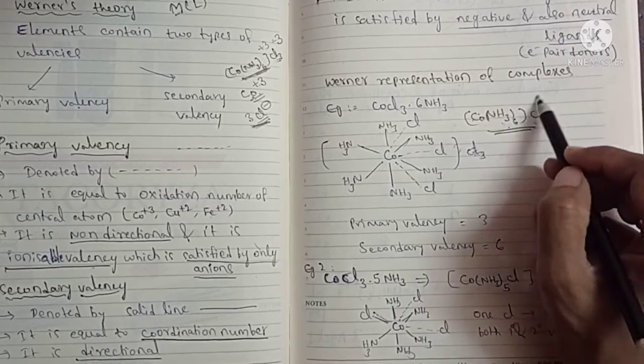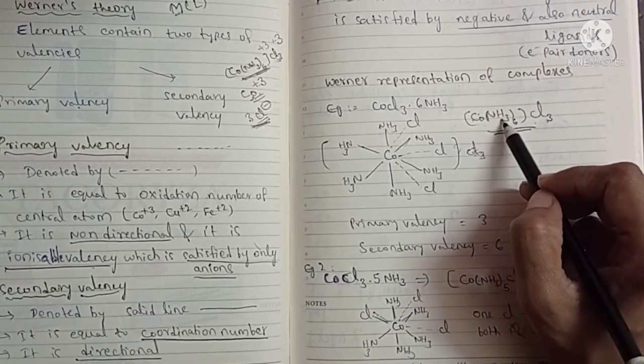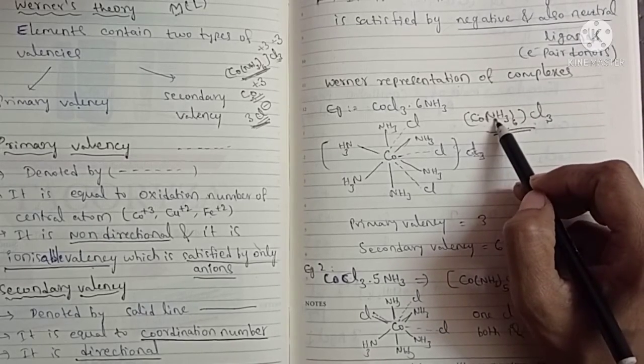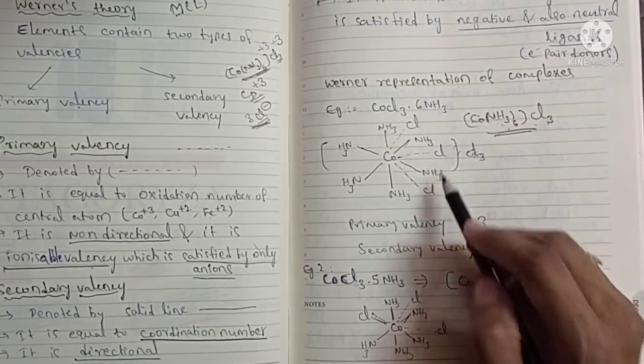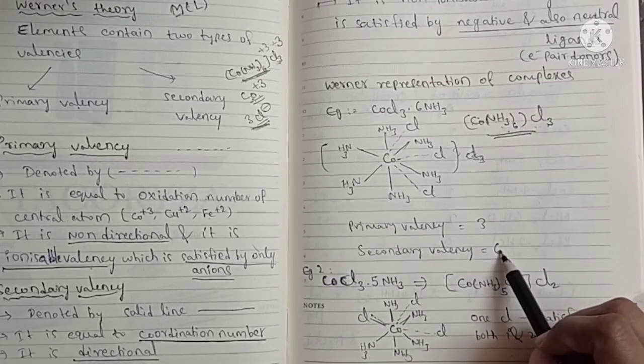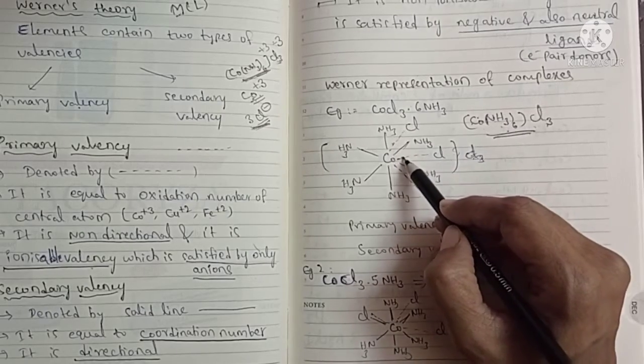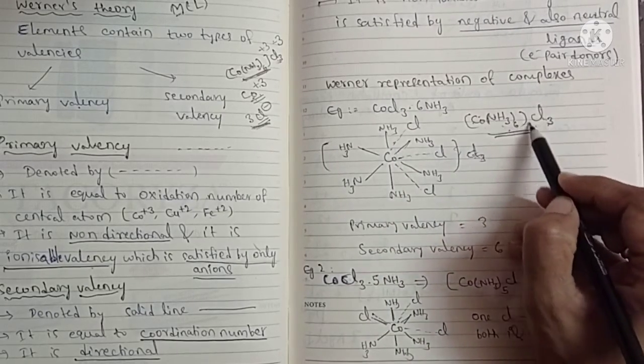So what is outside represents the primary valency, and what is inside the brackets represents the coordination number. Primary valency is 3 and secondary valency is 6. Primary valency is shown by dotted lines, so this is equal to 3.